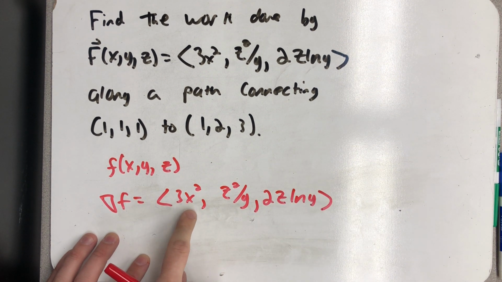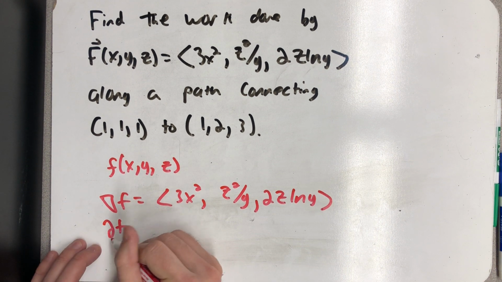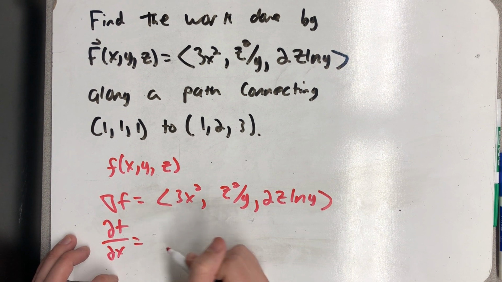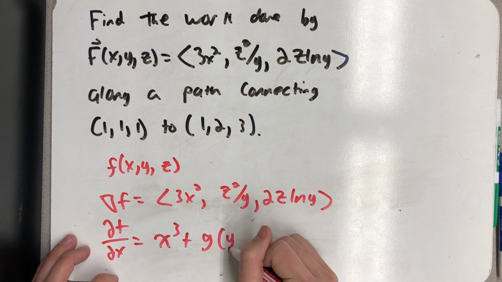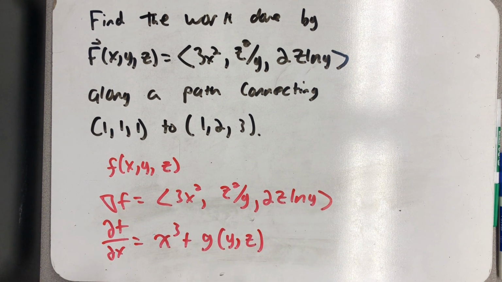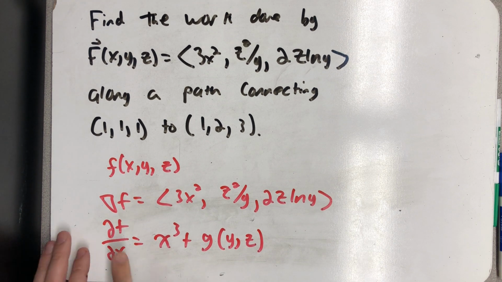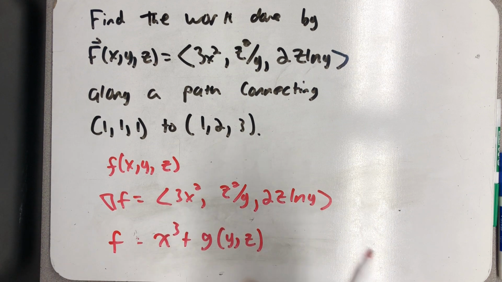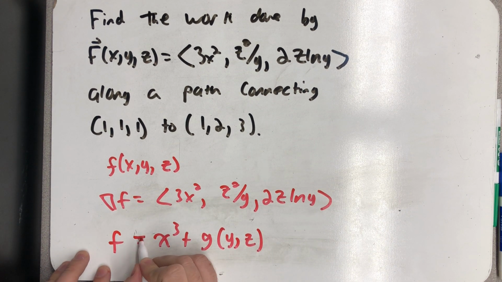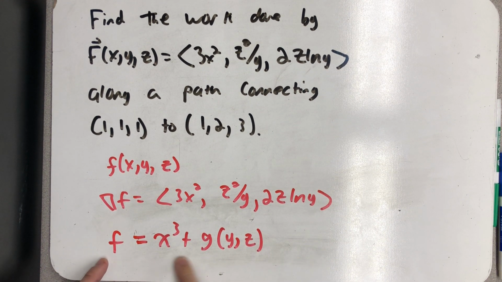So this would be the partial of f with respect to x, which would mean that function would be x cubed plus maybe some function g on the variables y and z. That would be f. Partial of f is that guy. So this is my first candidate for my potential function.